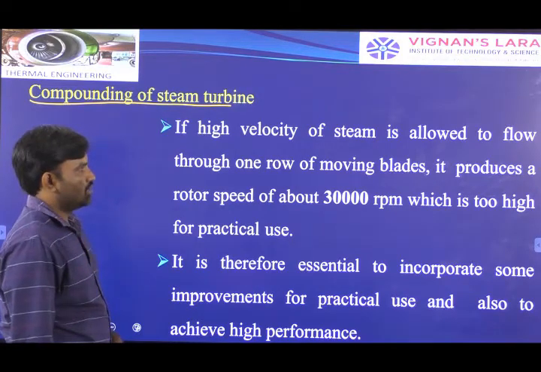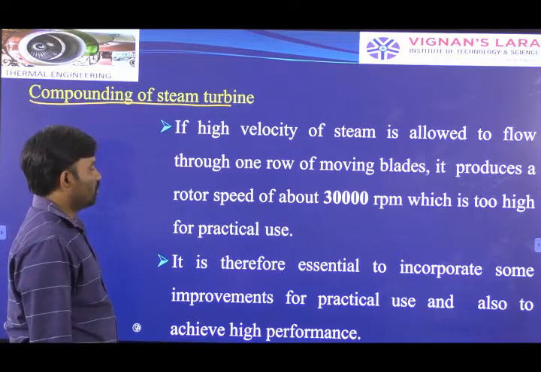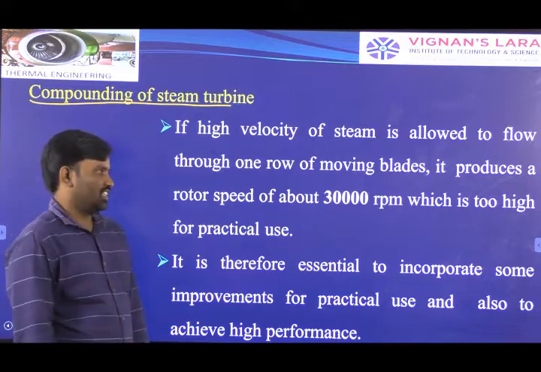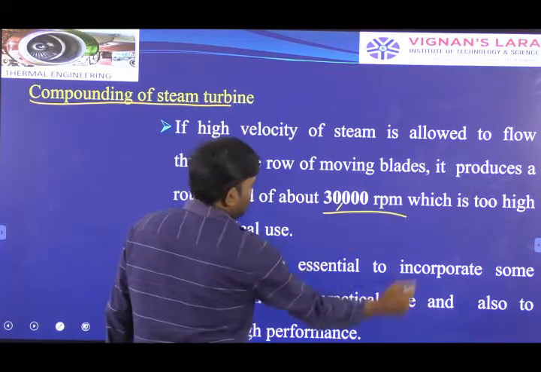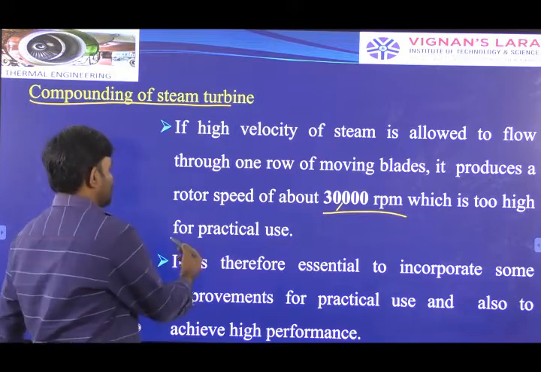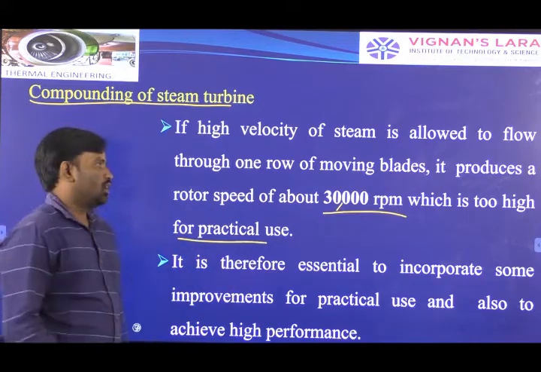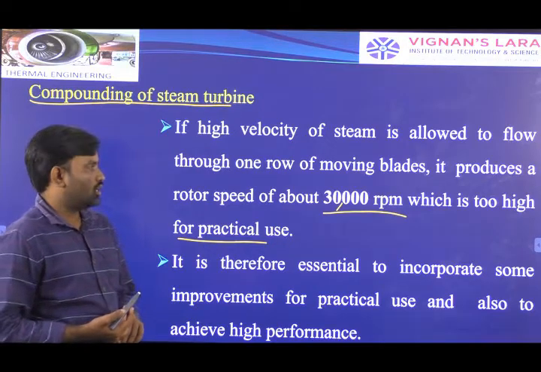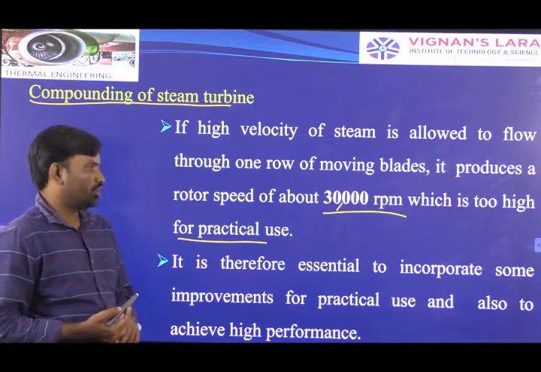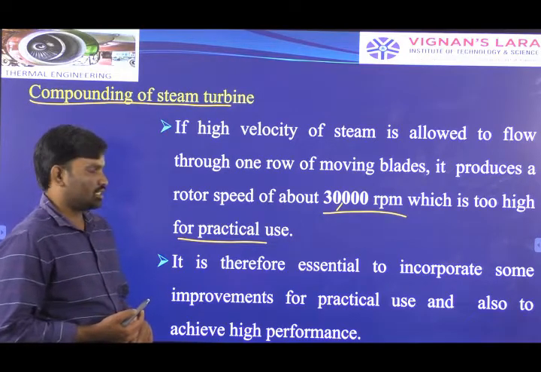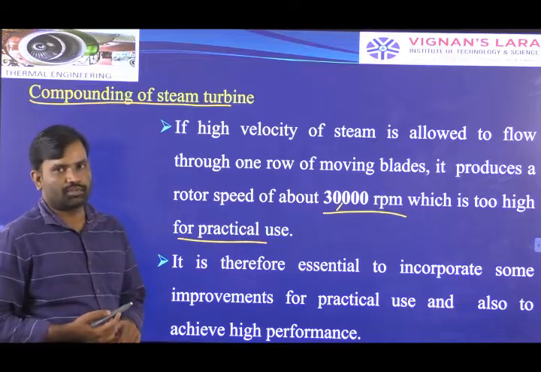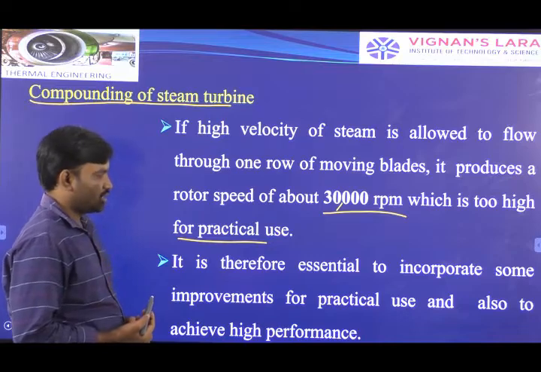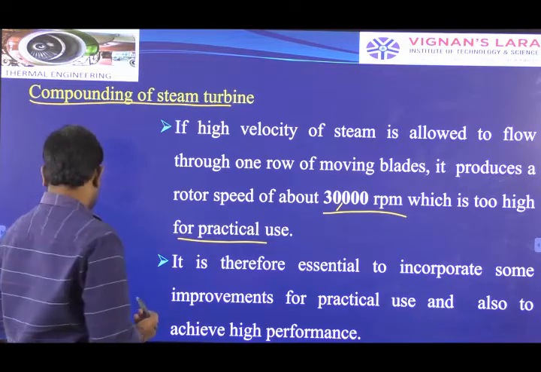If high velocity steam is allowed to flow through one row of moving blades, it produces a rotor speed of about 30,000 rpm, which is too high for practical use. With a single pass of steam through the nozzles and the moving blades in a single stage, the rotor shaft rotates at 30,000 rpm. It is therefore essential to incorporate some improvements for practical use and also to achieve high performance.